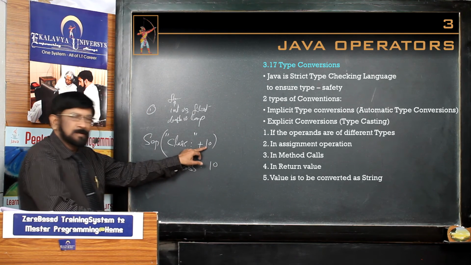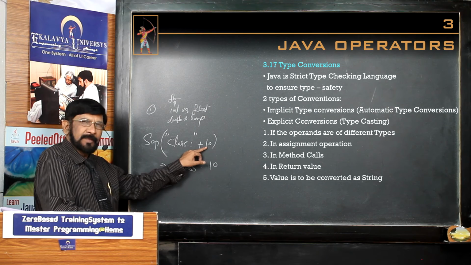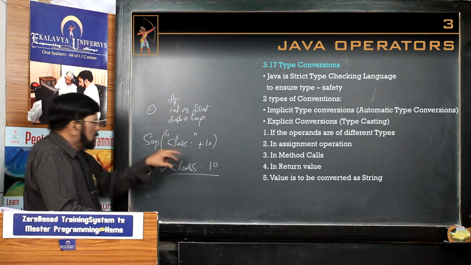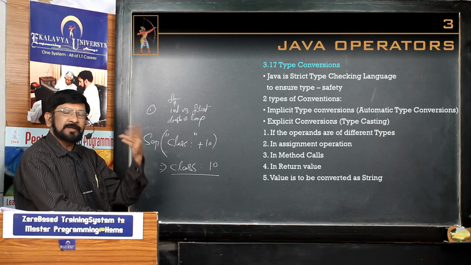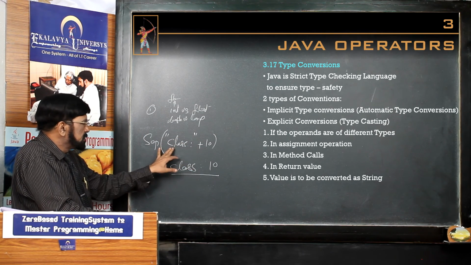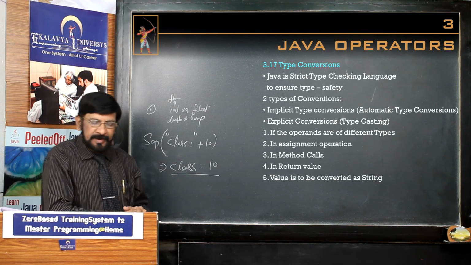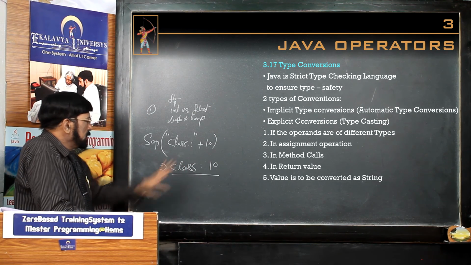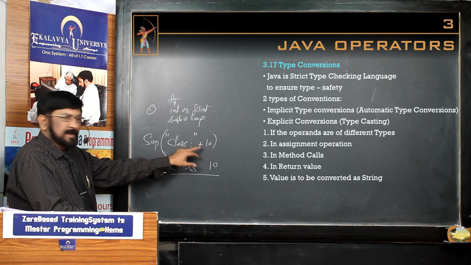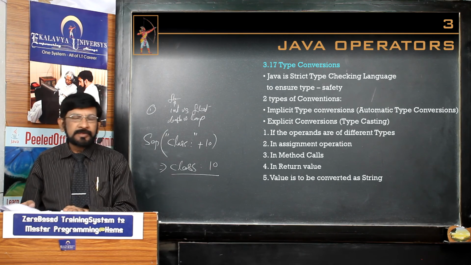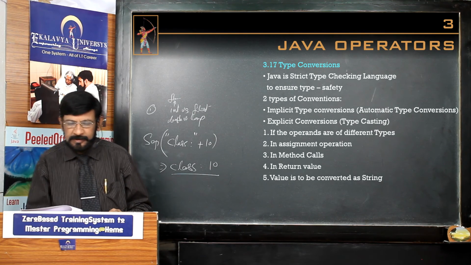Then what is this value? This is an integer literal, but this whole thing is a string. So then it should be transformed as a string. Then both will be strings. Then the string concatenation operation is performed. So in this case, an integer is transformed into a string. So these 5 points you must remember.